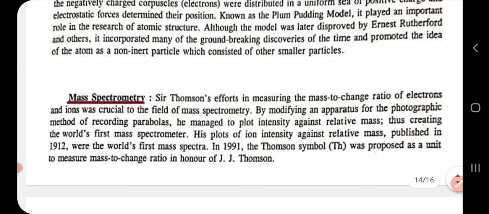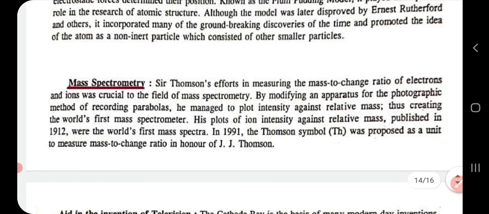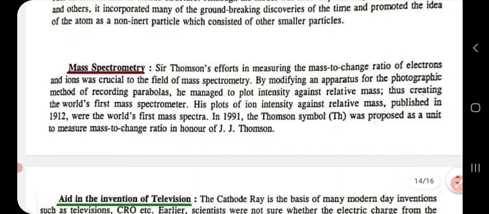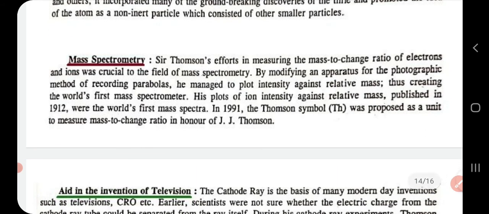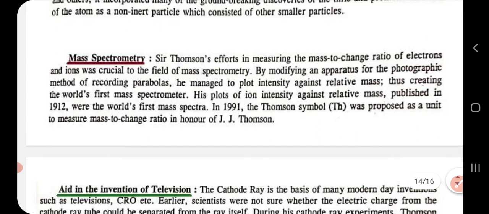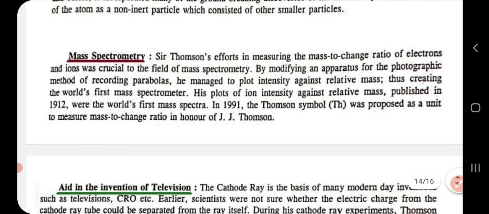Next is mass spectrometry. J.J. Thomson's efforts in measuring the mass to charge ratio of electrons and ions was very crucial in the area of mass spectrometry. And he modified an apparatus for photographic method of recording parabolas.